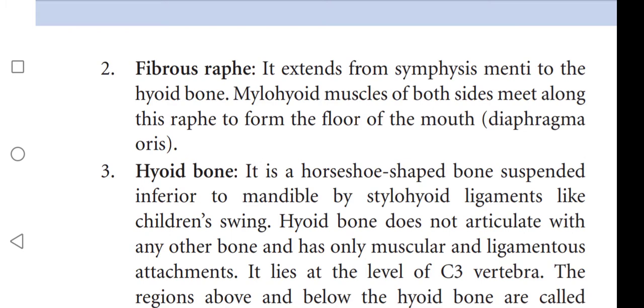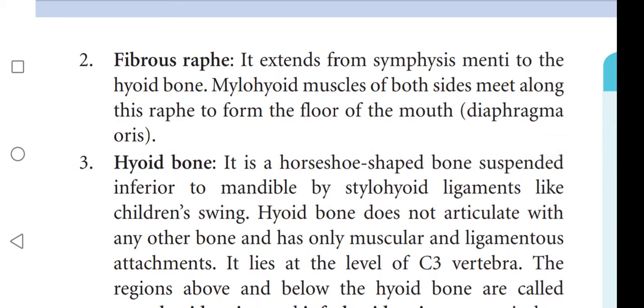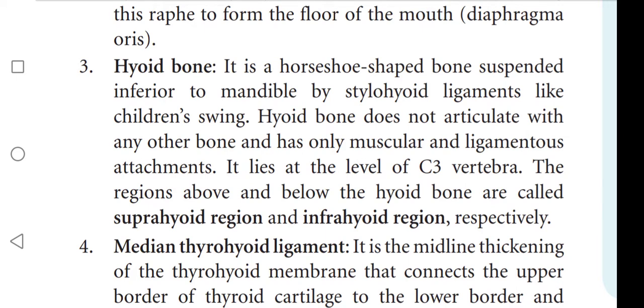The mylohyoid muscles of both sides meet along this raphe to form the floor of the mouth, the diaphragma oris. Next one is the hyoid bone.